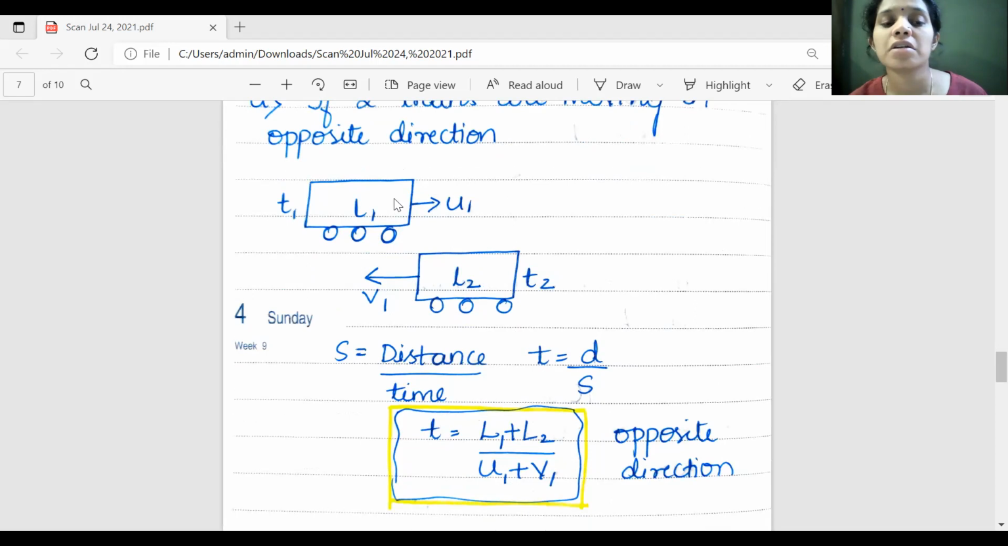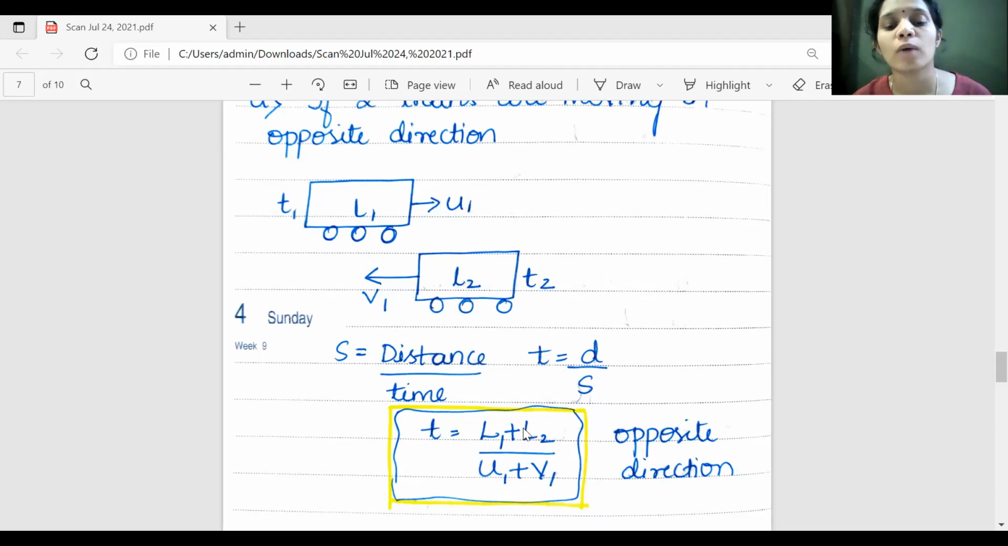Suppose this train is moving with 60 kilometer per hour and this train is moving with 20 kilometer per hour. If you're traveling in this train, you feel that the other train is moving faster than your train. Why this happens is because of the addition of the speeds. That is why U1 plus V1.